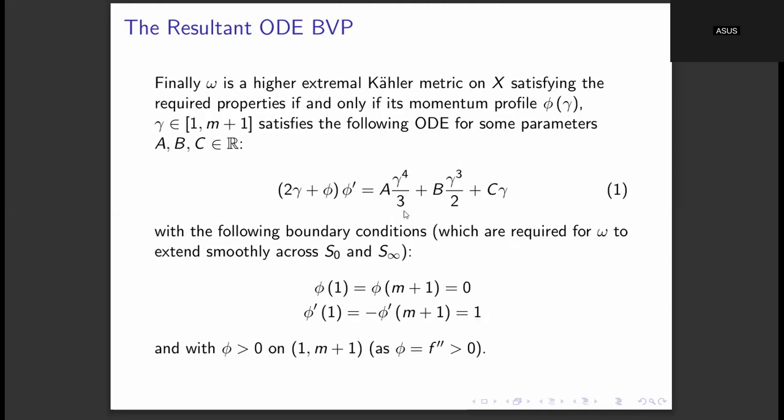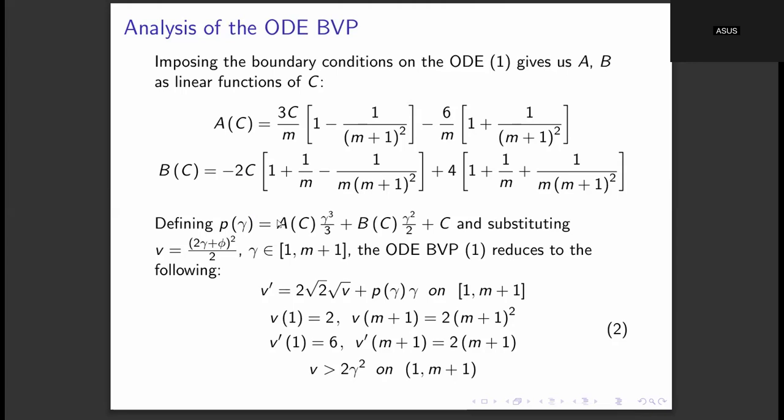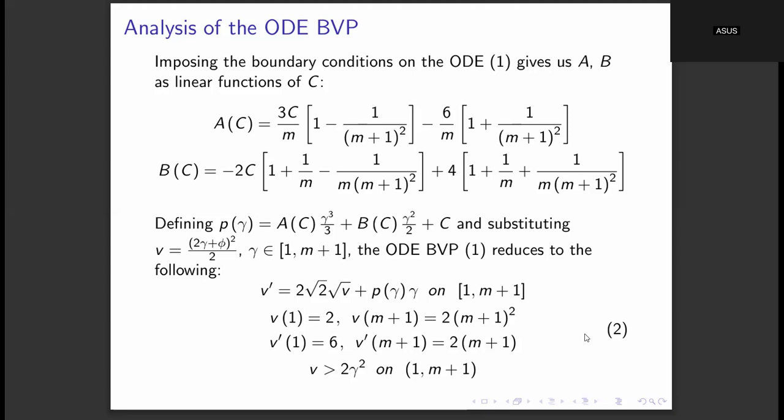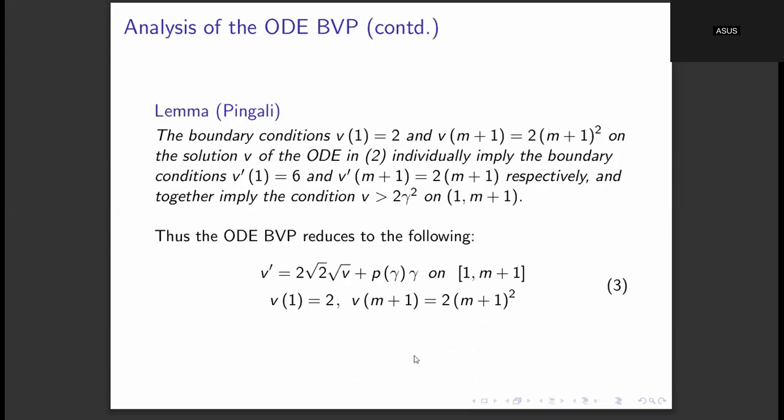Then this polynomial we can simply denote by p of gamma, and then we do a change of variables, which is V equal to 2 gamma plus phi the whole square upon 2. If we apply this change of variables on this ODE, then ODE 1 will become ODE 2 with these boundary conditions. So now this is the ODE boundary value problem with two independent parameters.